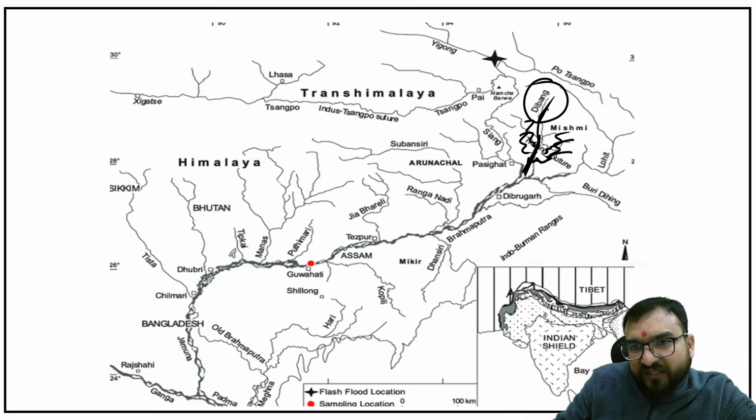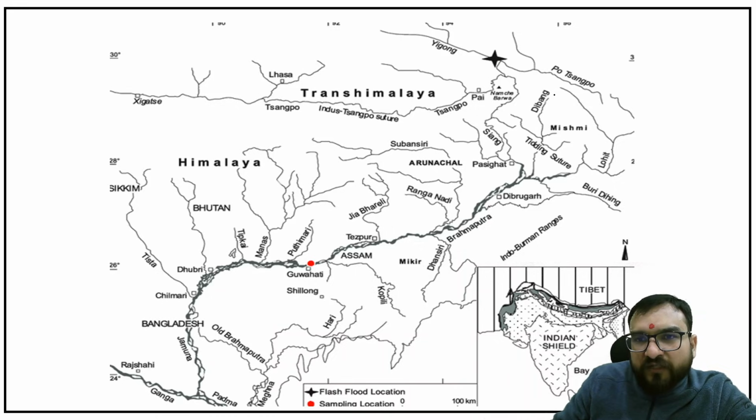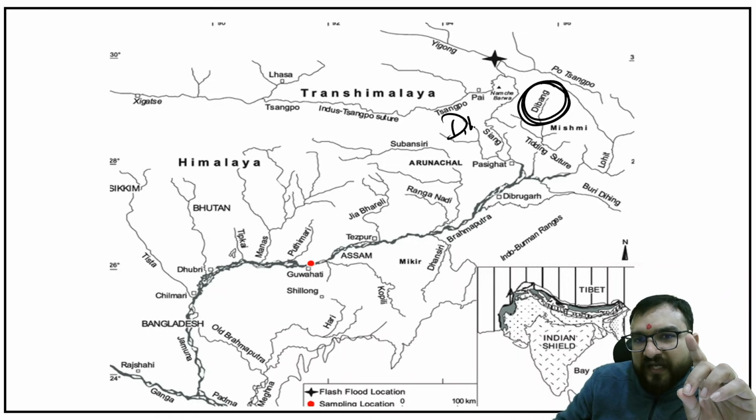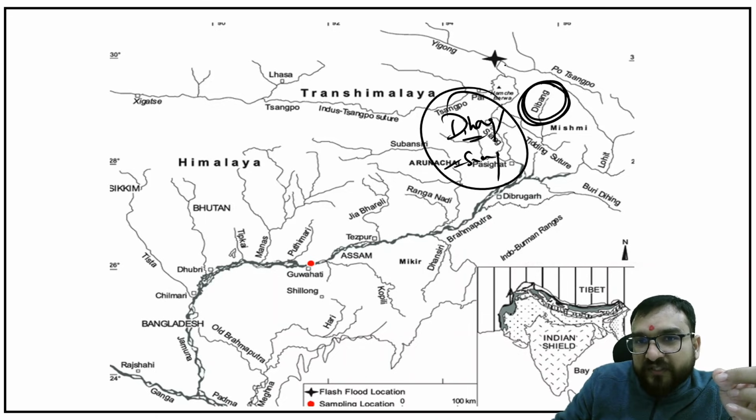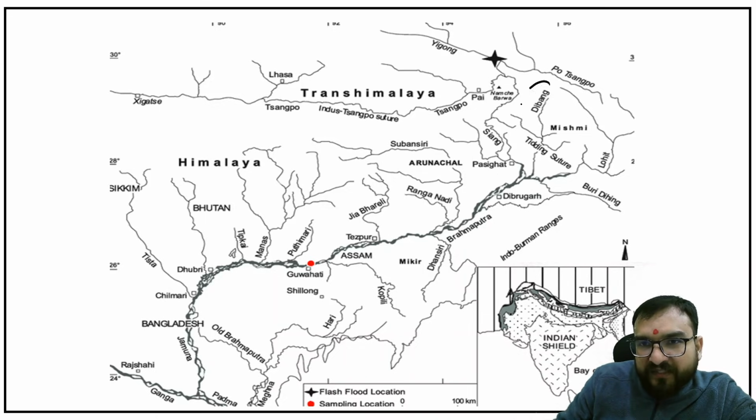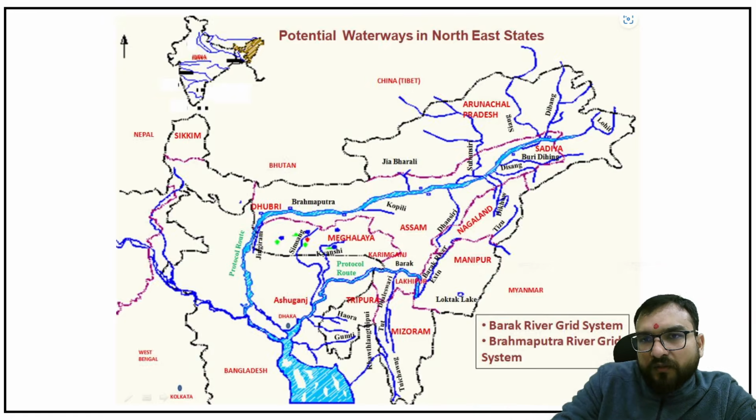So sometimes there is confusion as to what should be the name of the tributary, but you will remember Dibang as the major one. I have told you Dihang and Siang as other names of the Brahmaputra river, but Dibang is one of the tributaries. Dihang, Dibang, no confusion should be there. So over here you will be finding Dibang coming and joining like this. And Dihang is meeting somewhere near here, that is known as Sadia. So this is Sadia over here, guys.